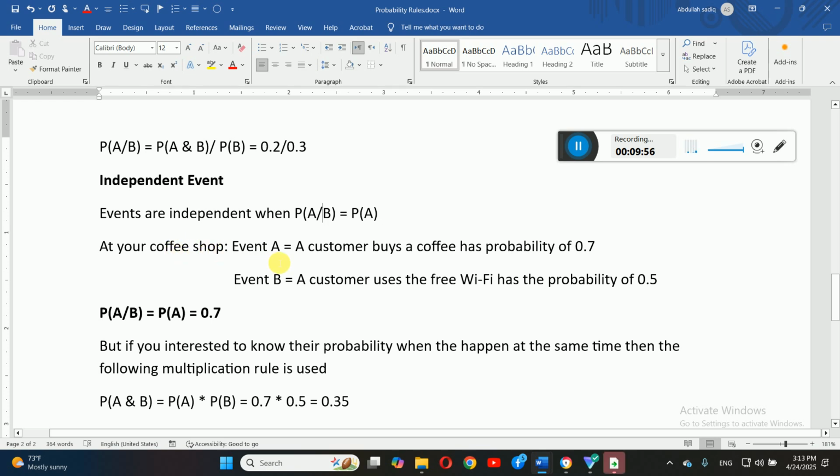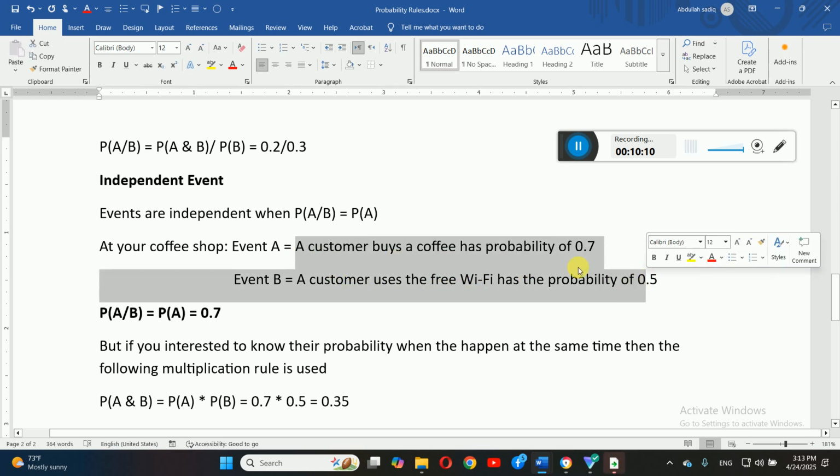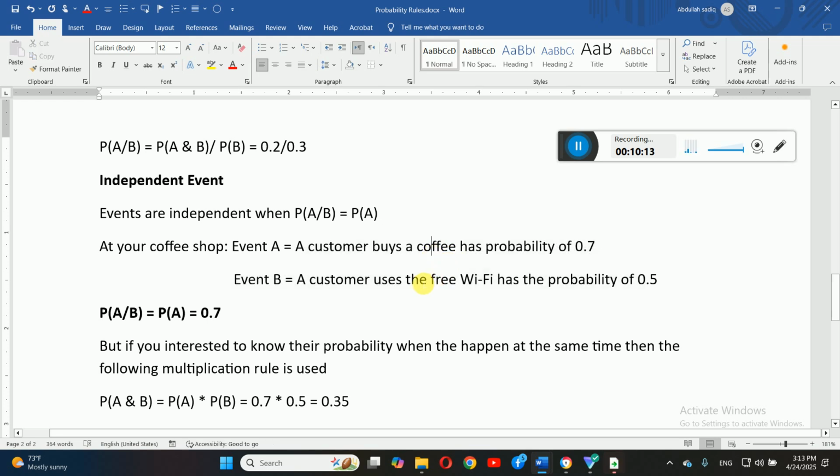So in our coffee shop example we have two events. One is event A, a customer buys a coffee, which has a probability of 0.7, and also we have a customer uses the free Wi-Fi. Both of these are independent. Why? Because a customer buying coffee has nothing to do with a customer using Wi-Fi, right? It is the same customer. If a customer is buying coffee, that has nothing to do with whether that customer may or may not use the free Wi-Fi. So the probability of a customer buying coffee is 0.7, and the probability of the same customer using Wi-Fi is 0.7. Now these are independent events.